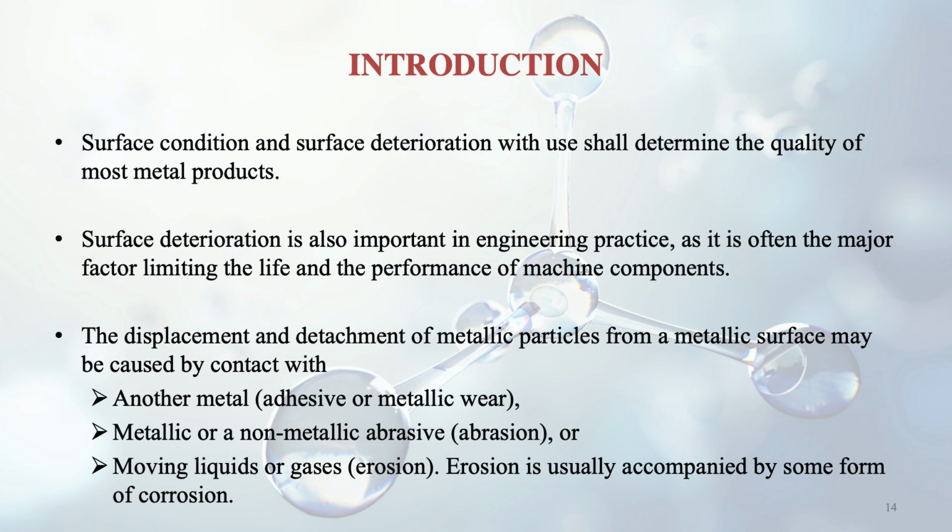Similarly, metal erosion. Erosion is usually accompanied by some form of corrosion as well. After erosion, the main material has gone from the top portion, and if it comes in contact with a chemical or moisture, then corrosion or rust takes place.